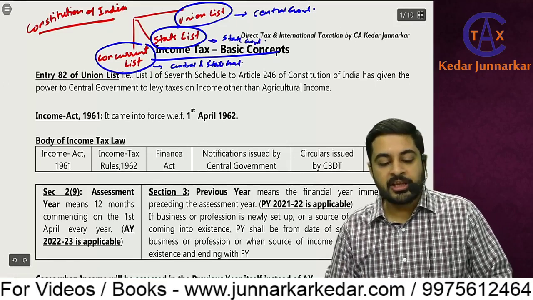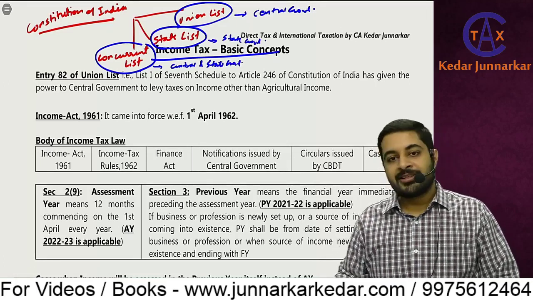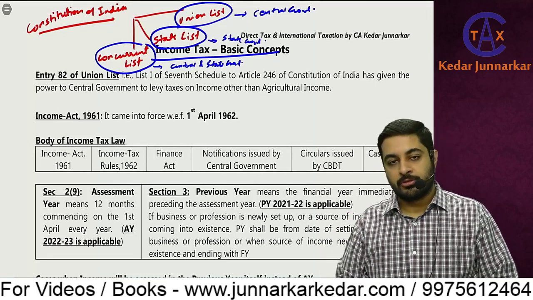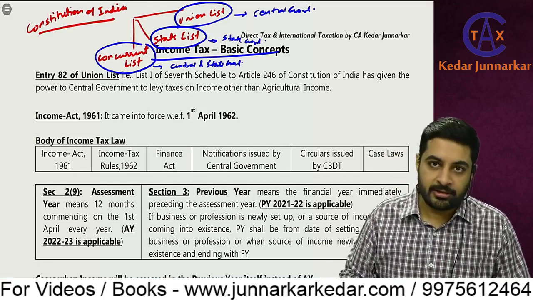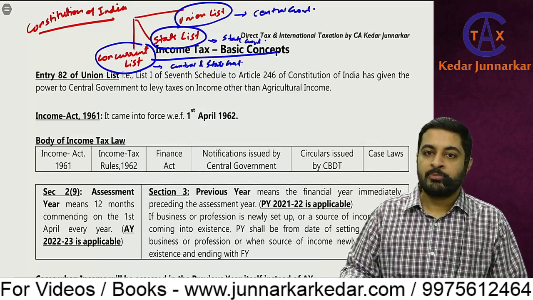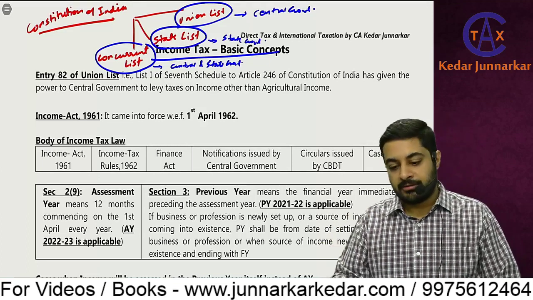For example, security of India is given in concurrent list, which means the central government is also responsible for security of India and the state government is also responsible. Police is given in the state list, which means the police are under the control of the state government.